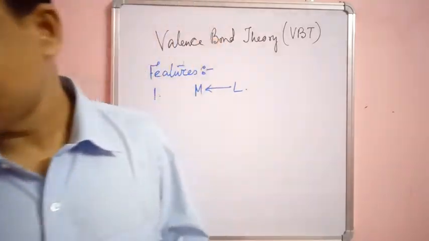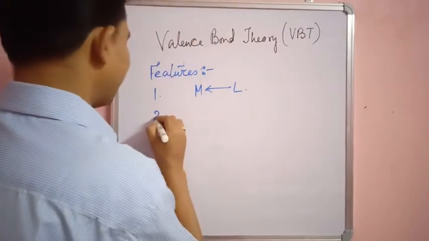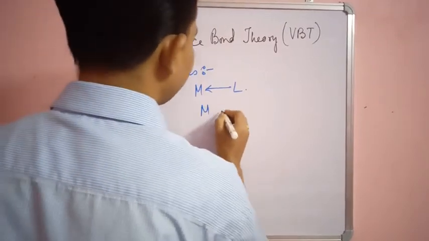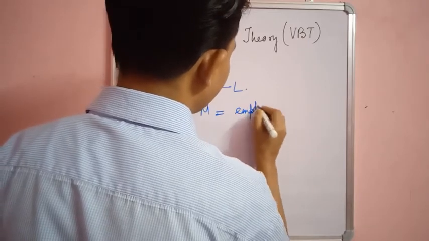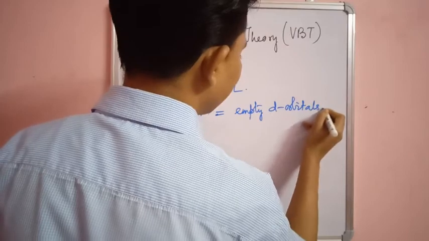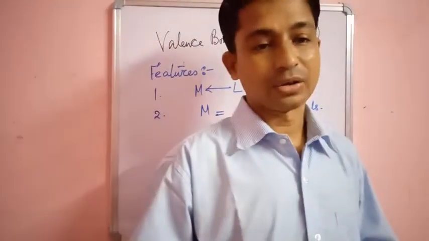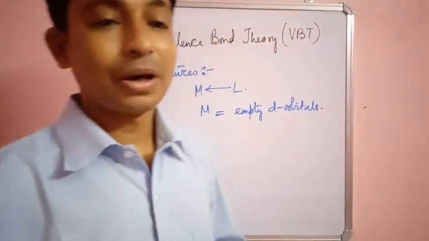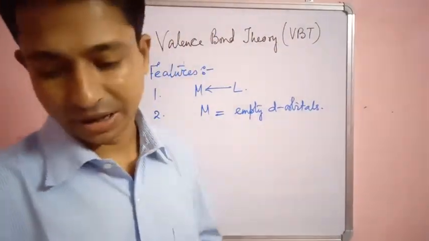Next is the central metal atom. The central metal atom should have enough vacant d orbitals in it, so that it can accommodate electron pairs from the ligands. So it should have empty d orbitals in it.